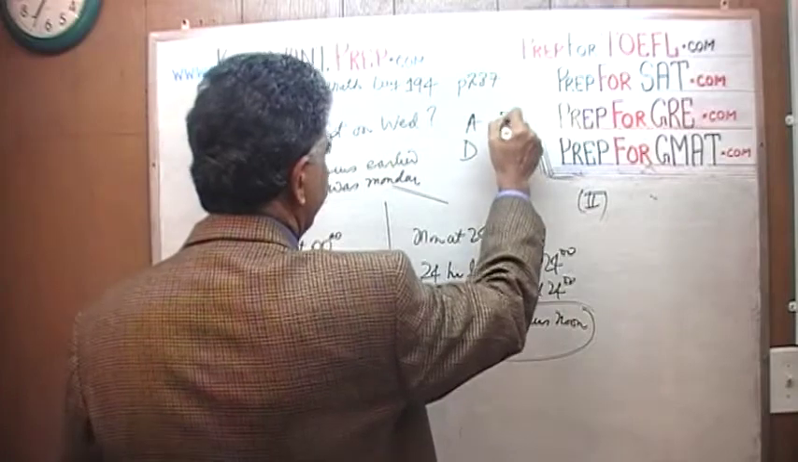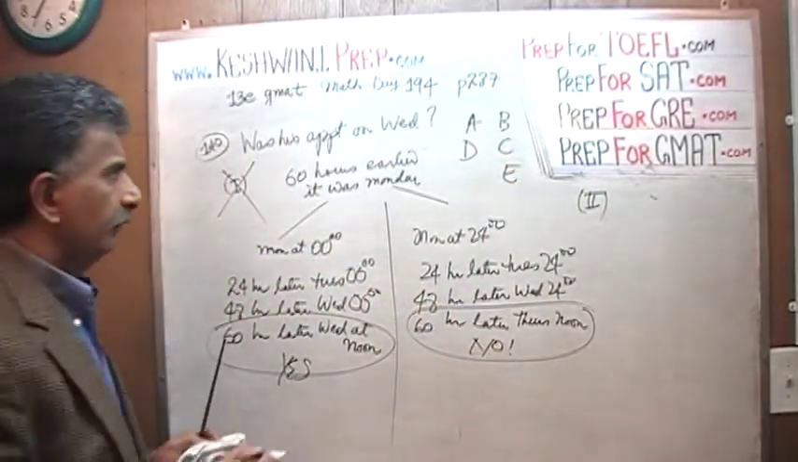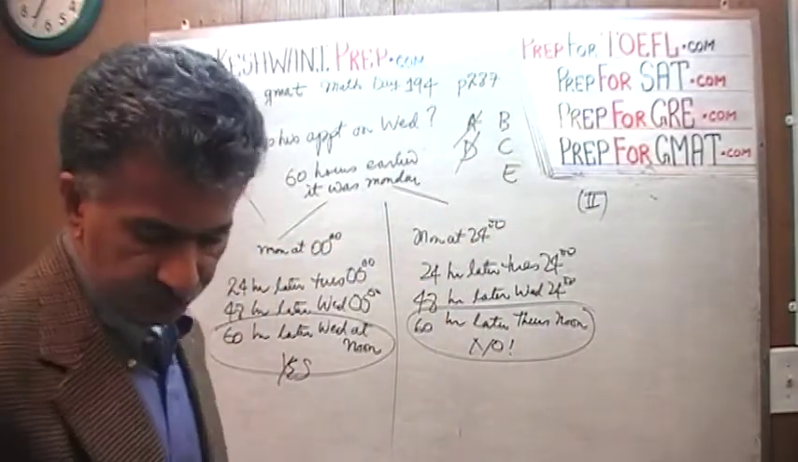A, D, B, C, E. Because the first statement by itself turned out to be not sufficient, we know the answer cannot be A or D. It will have to be either B, C, or E. Let's look at the second statement.